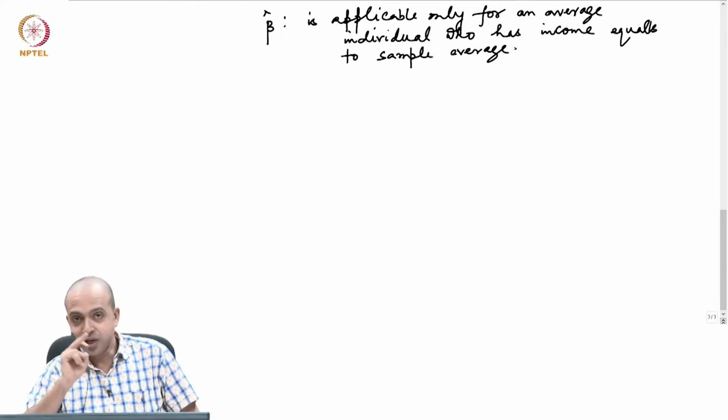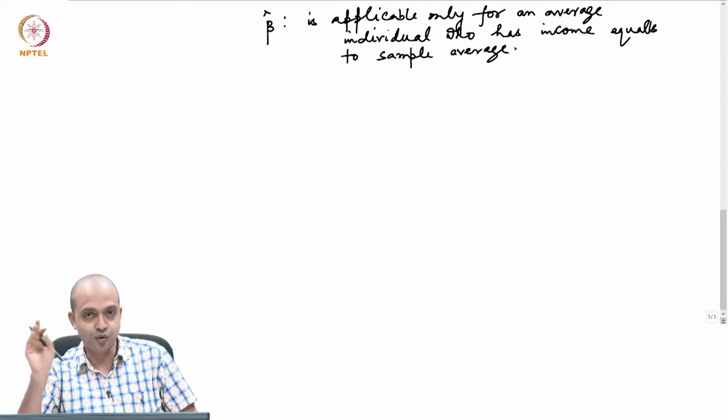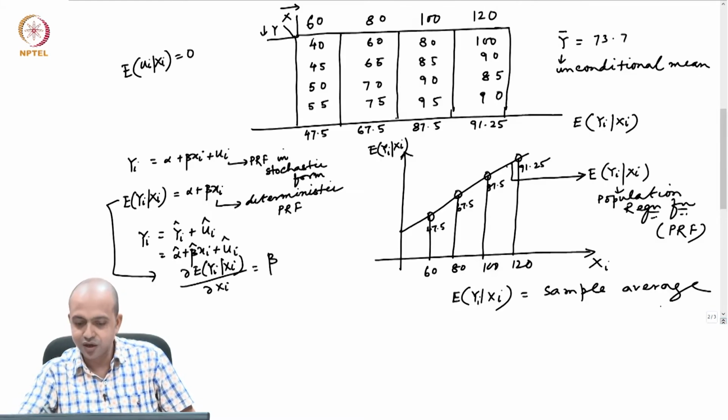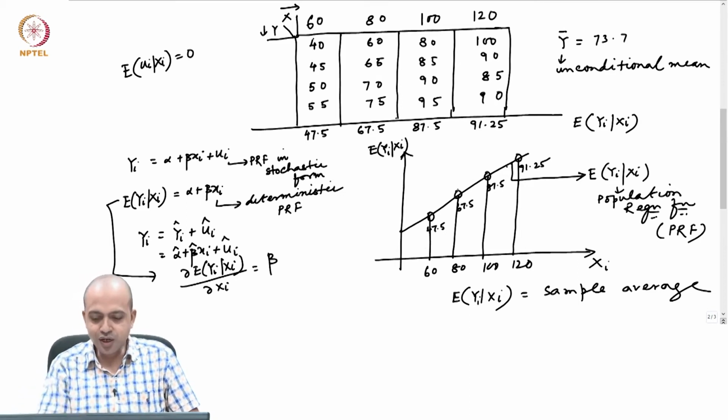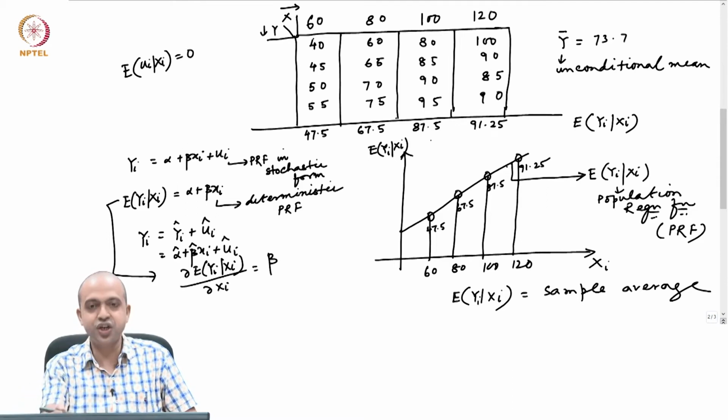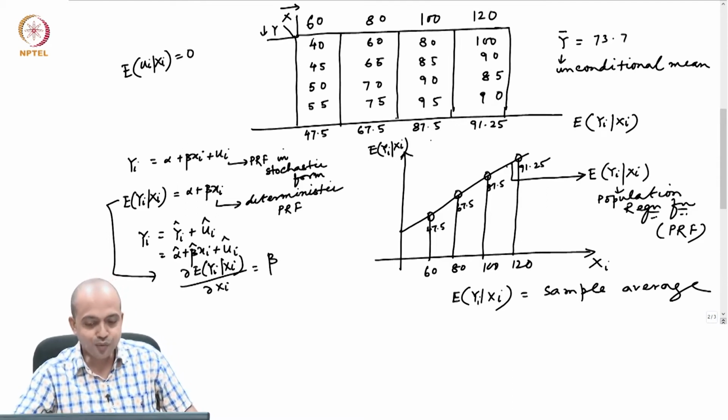So that means my entire interpretation of the regression coefficient is valid only for the representative individual or average individual, not for each and every individual, because the regression line itself is an average line. You look at the line, this is an average line, this is the expectation of yi given xi. So I am predicting the income using that average line. When income changes from 60 to 70, what is the change? And how are you measuring the change? Change with reference to this line, which is basically an average line.